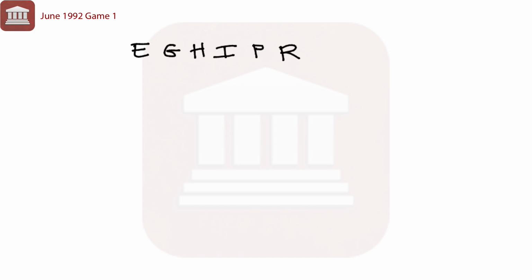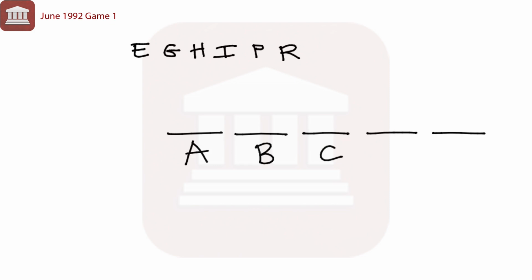E is the only failing grade. 2 letter grades are consecutive if and only if they are adjacent in the alphabet. All right, so our base for this game then is going to be our grades, A, B, C, D, and E. And again, keep in mind that E here is our only failing grade. So again, A and B would be consecutive, B, C, C, D, D, E.